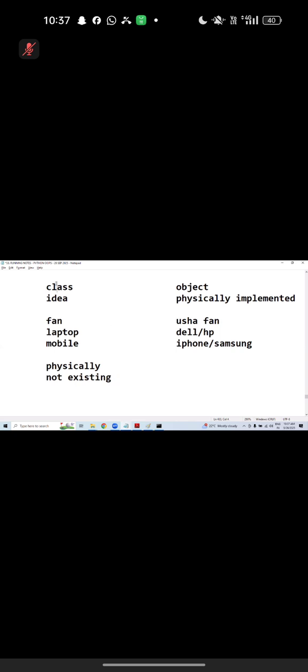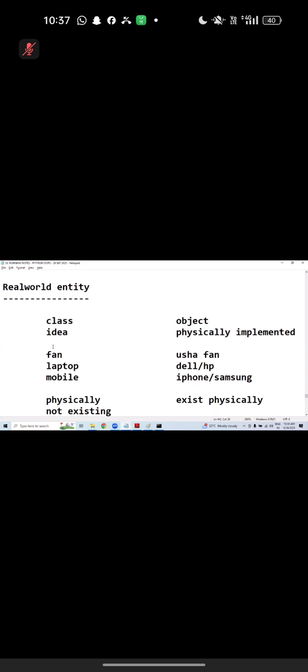Same thing, class does not exist physically. But what exists? Object exists physically. That's what you need to understand. If you want, I will repeat one more time. Best example: if somebody asks for the fan idea, I cannot show it. But after the fan is created, I will show you. This is my idea. If you want to show your idea, show the object.